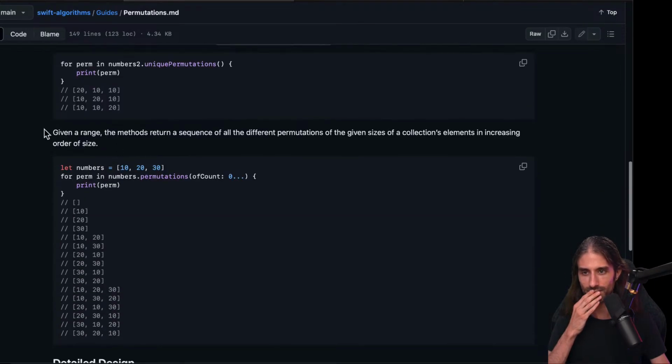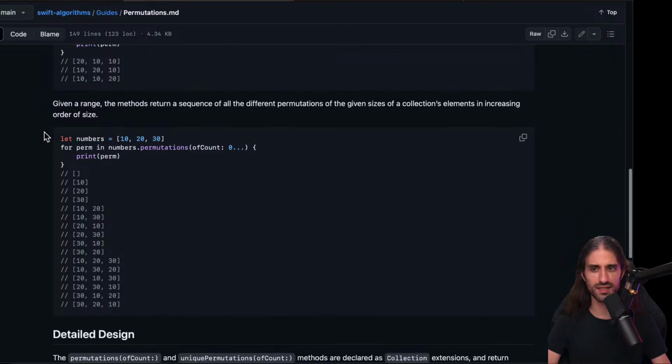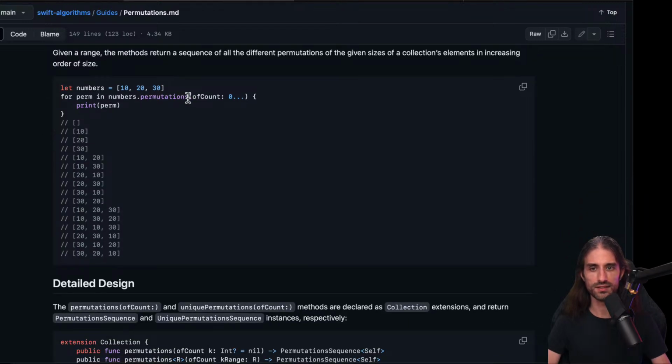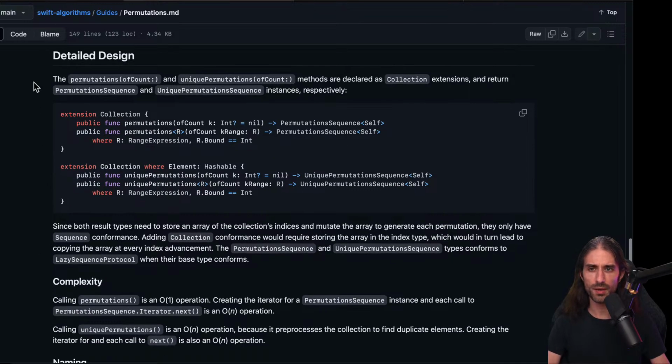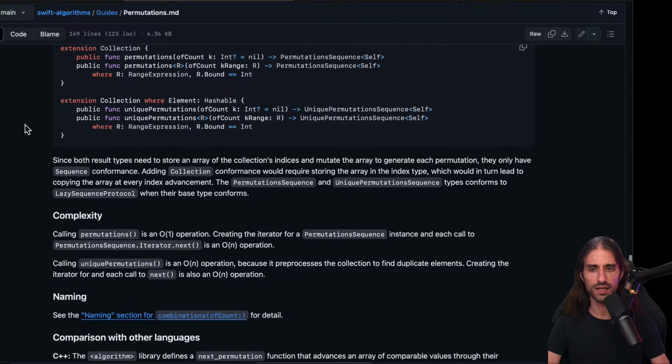Okay. And so given a range, the method returns a sequence of all the different permutations of the given sizes of a collection's elements in increasing order of size. So you can ask for all of the permutations from 0 to infinity, and you will get the empty array, then the permutations of 1 element, 2 elements, 3 elements, etc. And for the detailed design, the permutations of count and unique permutations of count methods are declared as collection extensions and return a permutations sequence and a unique permutations sequence, very similar to the combination ones.